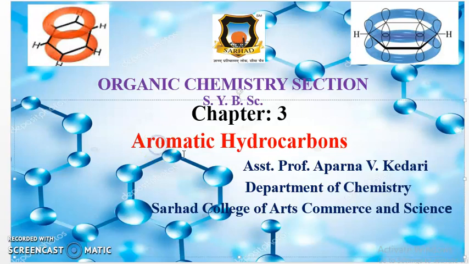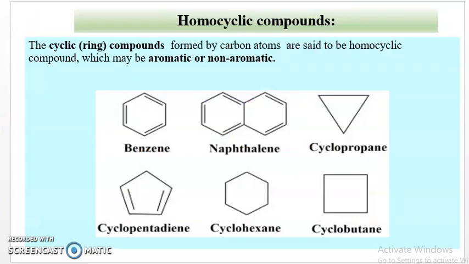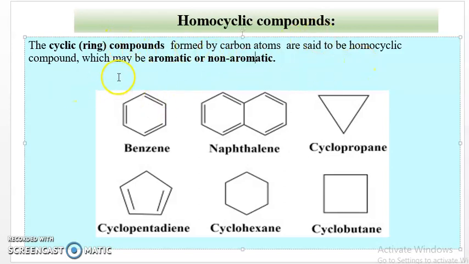Hello students, today we are going to study aromatic hydrocarbons. Let's start with homocyclic compounds. The cyclic or ring compounds formed by carbon atoms are called homocyclic compounds, which may be aromatic or non-aromatic.